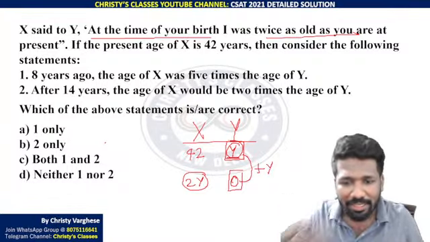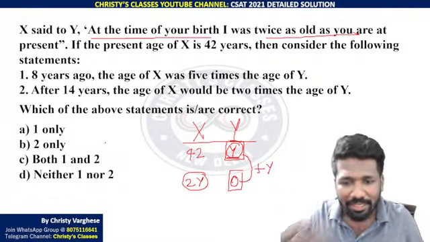Are you all understanding? I told you the example of you and your father so you can relate to it. Did you all understand how 3Y is 42? If 3Y is 42, Y is equal to what? 14. So we got 14 as the present age of Y. What is the present age of X? The present age of X is 42. Yes, that we already know.